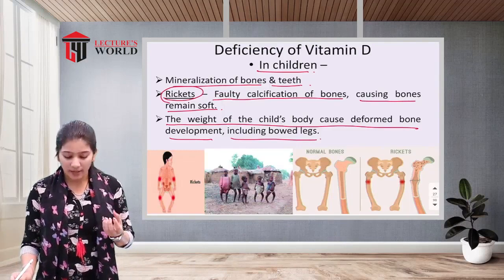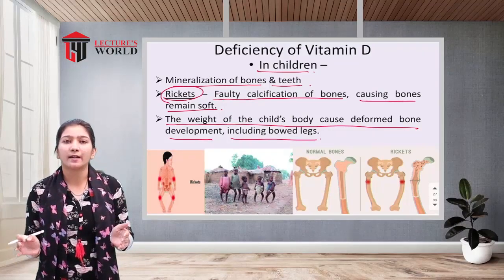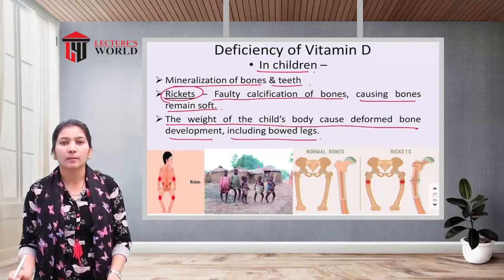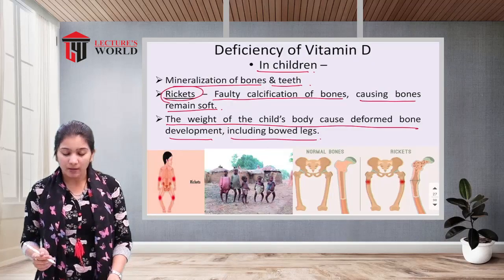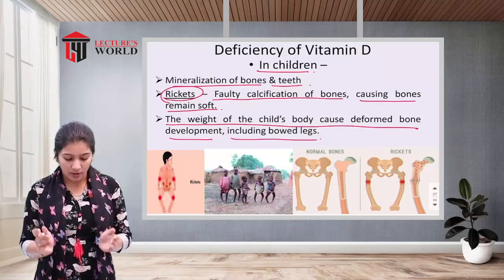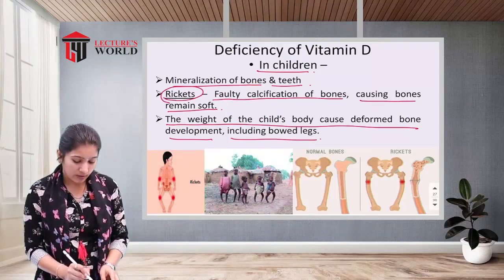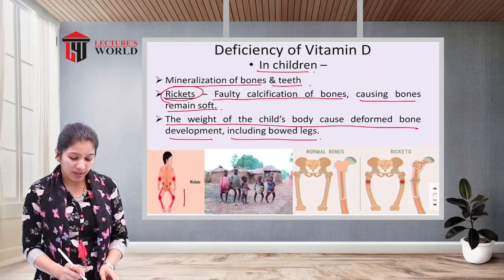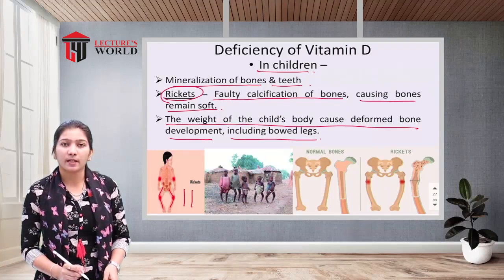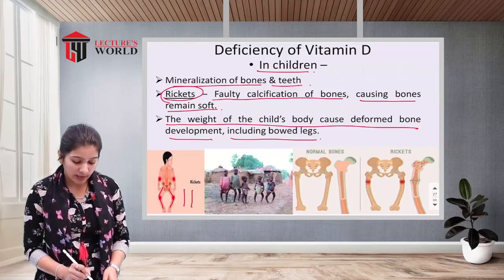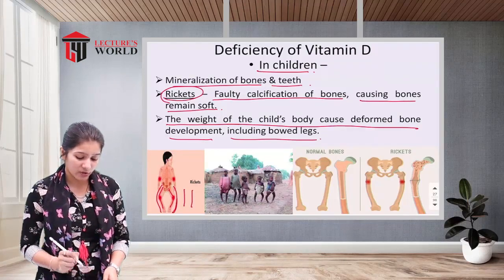Because of that, the whole weight of the child comes on the bones of the baby. The lower extremities carry so much of the child's weight that the legs become a bow-like structure. You can see in the picture, this is a bow-like structure. Generally, the legs are straight, but because there is a deficiency of vitamin D, the bones become soft, and because of that the legs are curved in this shape.